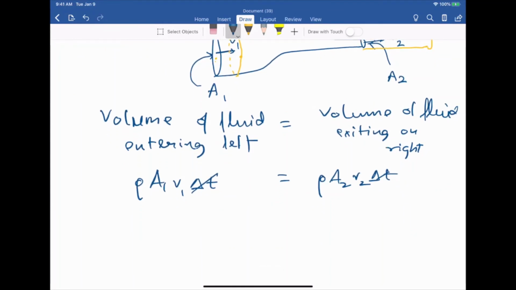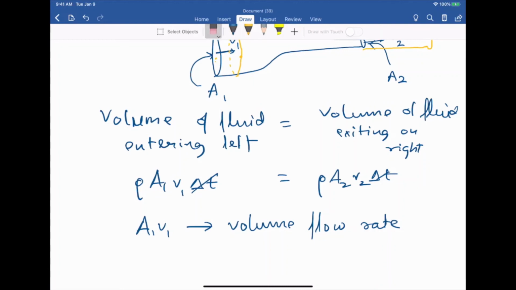In general, this quantity A1 multiplied by V1 is called the volume flow rate of a fluid. It tells you how many cubic meters of the fluid are flowing past that section of the pipe per second.